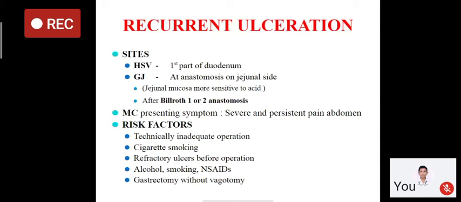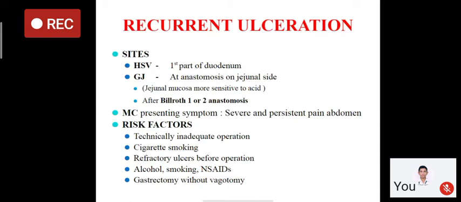Sometimes there are recurrent ulcerations. The most common site after highly selective vagotomy is the first part of the duodenum. After gastrojejunostomy, there will be ulceration at the jejunal site because jejunal mucosa is more sensitive to acid, and it occurs after both Billroth 1 and 2 anastomosis.